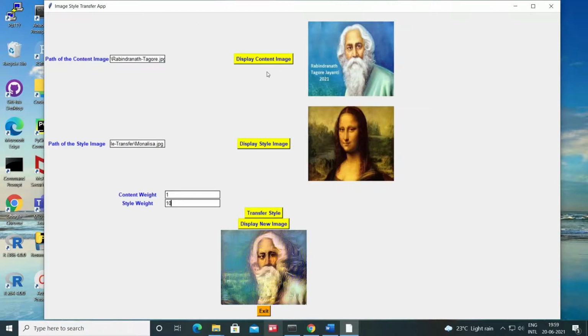If we provide any content and style image of any size, the code will resize the images internally to 192 by 224 pixels, so that it will be a manageable size on any laptop or desktop having 8 GB RAM or so.